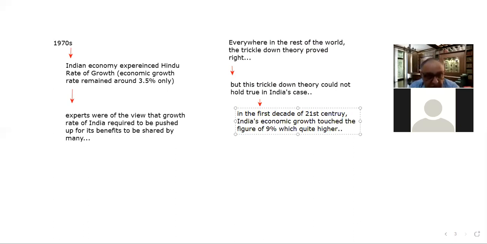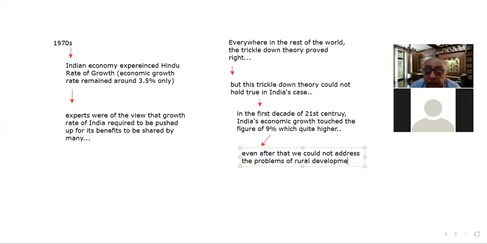And even after that, we could not address the problems of rural underdevelopment and unemployment.